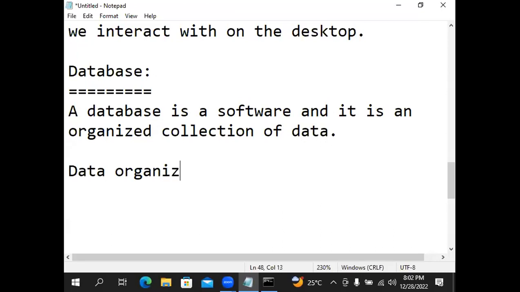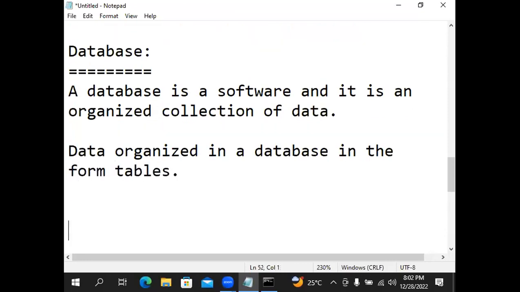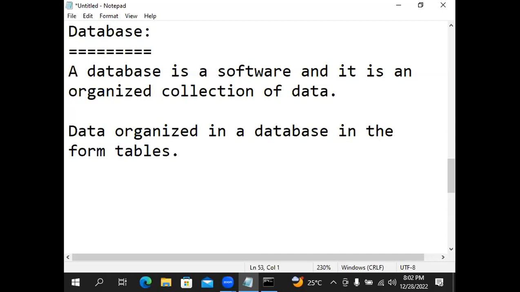Data is organized in a database in the form of tables.